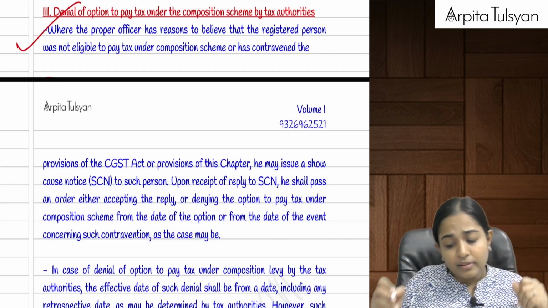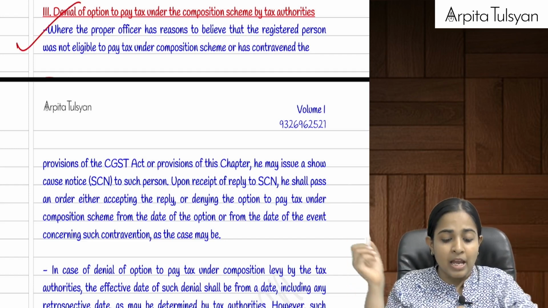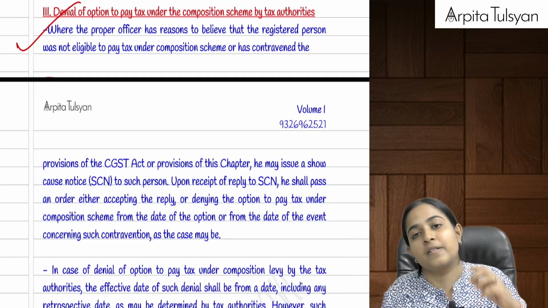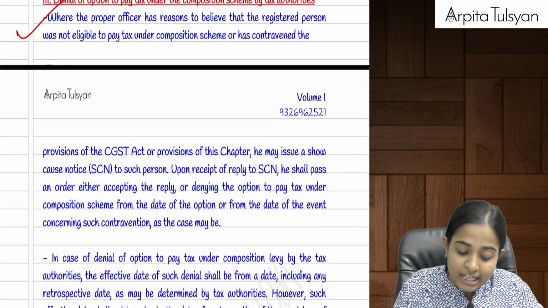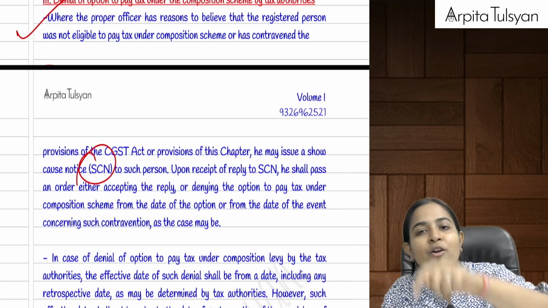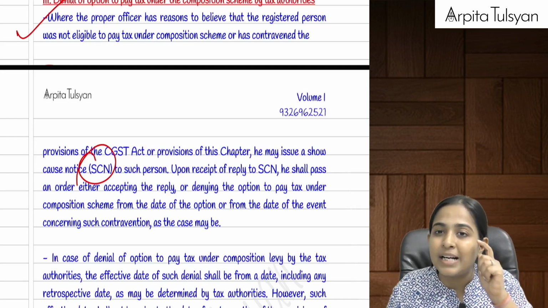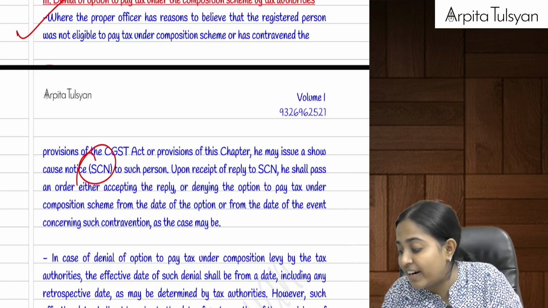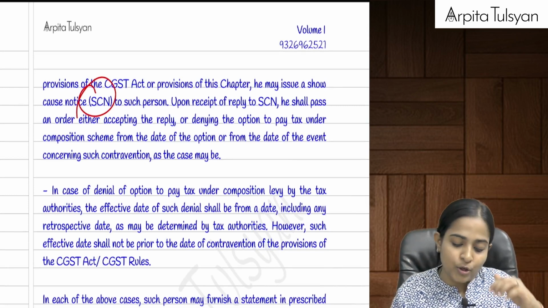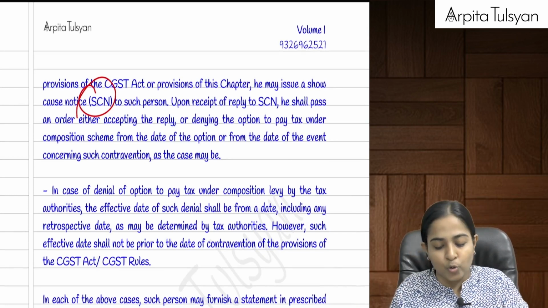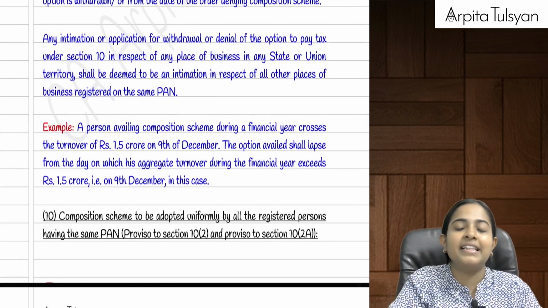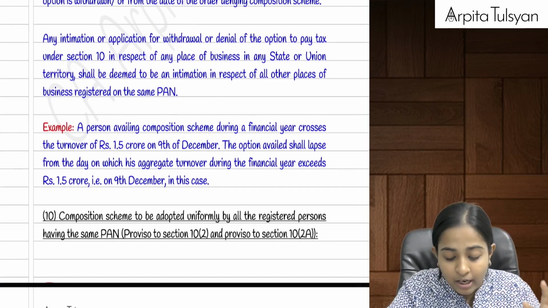And the last case: let's say you are under the composition scheme, or you are getting registered under the composition scheme, then the tax officers, GST officers can issue a show cause notice to you and ask you to give the reasons why we should take you under the composition scheme. It means they are not satisfied with your application, not satisfied that you are a small person. So you have to give proper explanations to those officers, and the final decision-making power will be with them whether they will give you registration under the composition scheme or not.